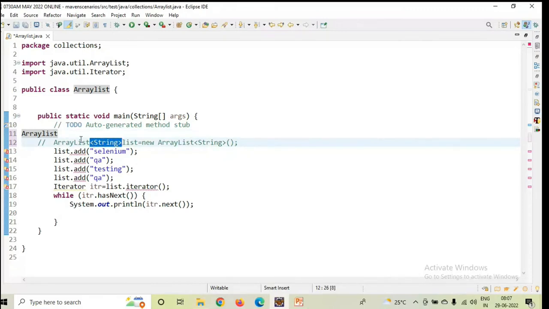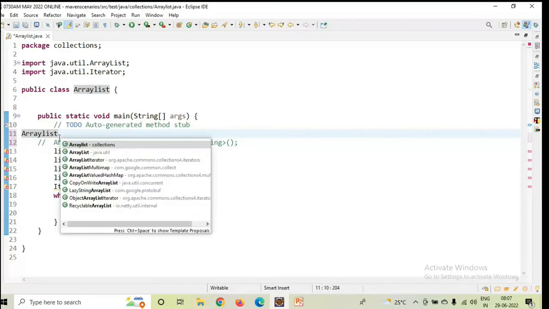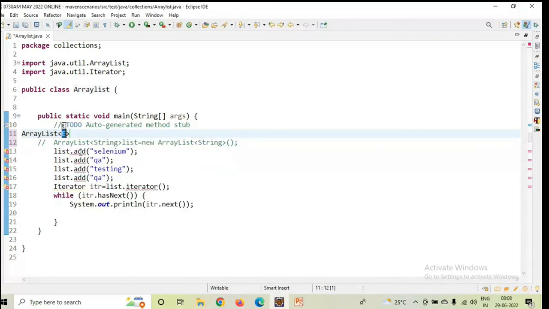No. And one more thing you have to check: ArrayList is a class, so it begins with an uppercase letter. List is also represented with a capital letter, but here you see it is showing with small lettering. So that is the reason; these are like blind marks you have to remember. So you have to take the ArrayList from java.util.